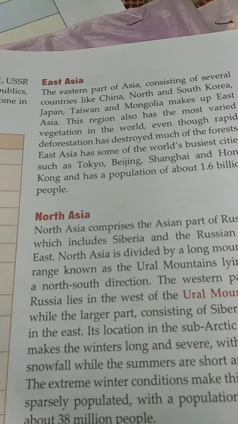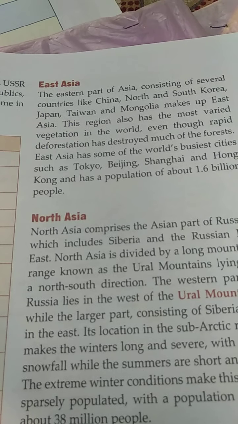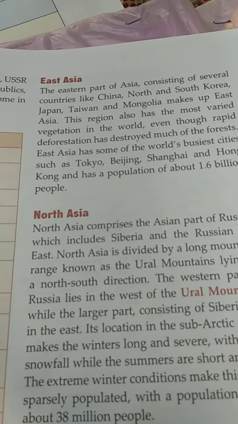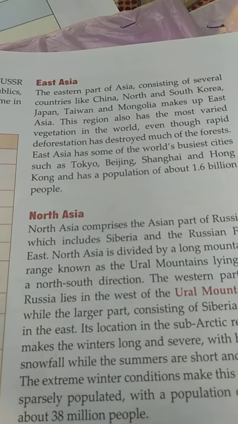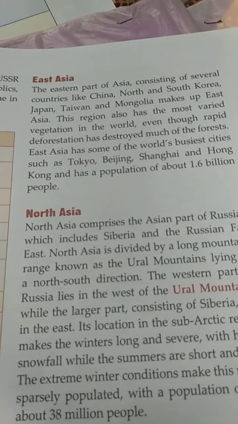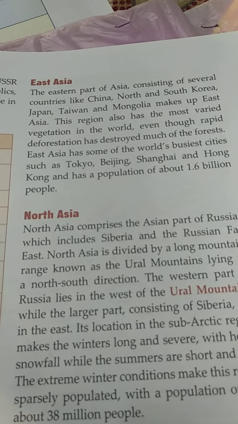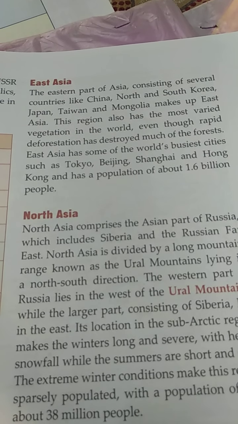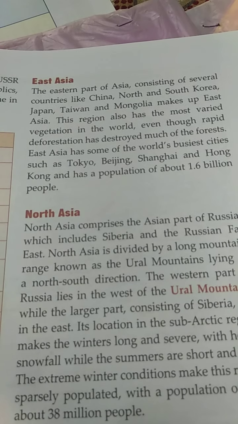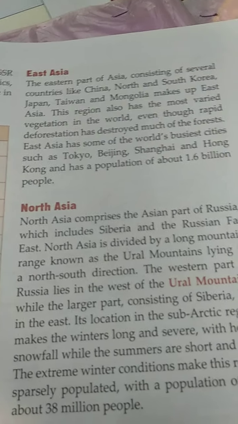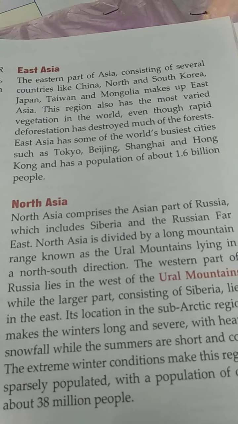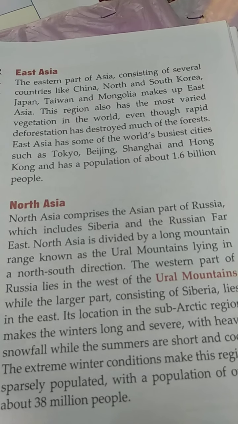This region has the most varied vegetation of the world. In this part, deforestation is going on very rapidly, which is destroying most of the forest. East Asia has some of the world's busiest cities like Tokyo, Beijing, Shanghai, Hong Kong, and it has a population of 1.5 million. North Asia comes with Russia, Siberia, and the Russian Far East.